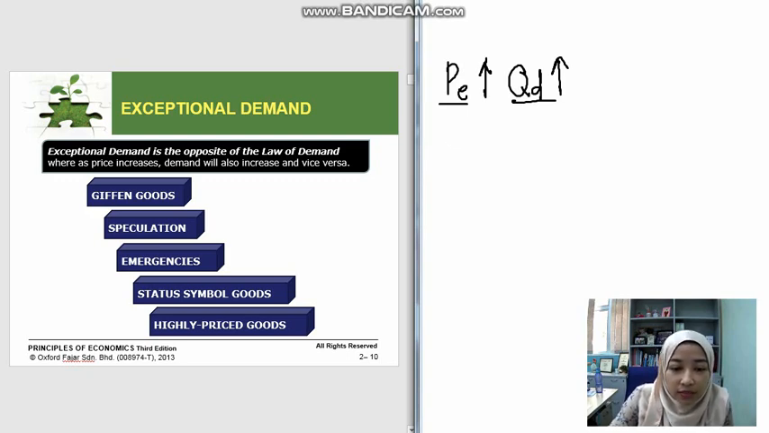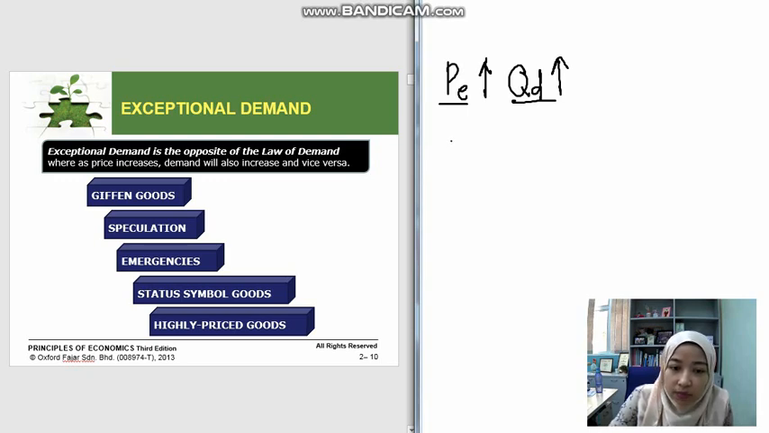Okay, for status symbol goods, there are certain products that are considered as showing or indicating the status of certain people. For example, branded products. Usually in this kind of situation, people buy these goods not because of the price or the quality, but because it shows the status of a certain person. For example, jewelries and so on. People buy jewelries because it shows luxury. So usually for status symbol goods, you can use the example of luxury products.